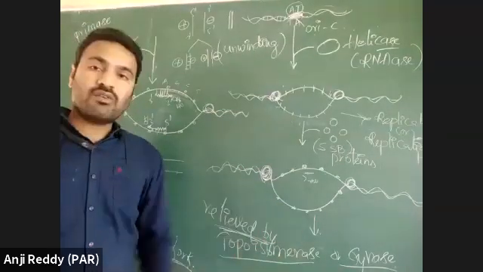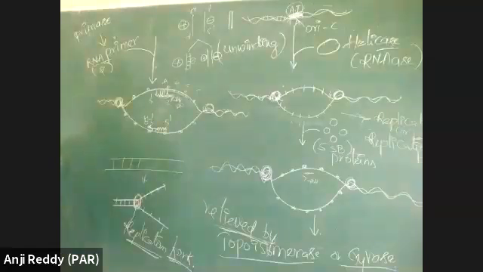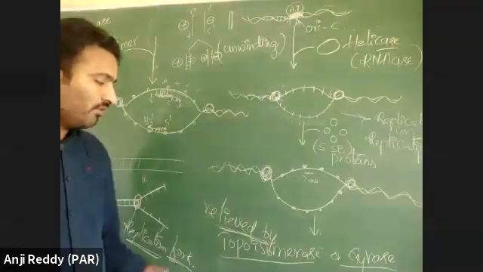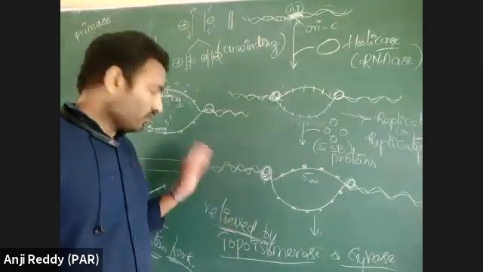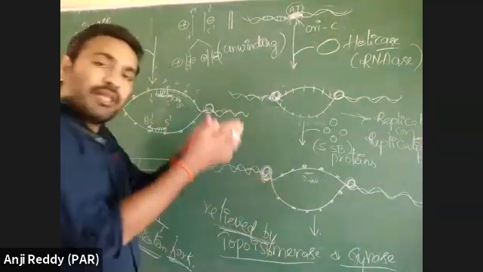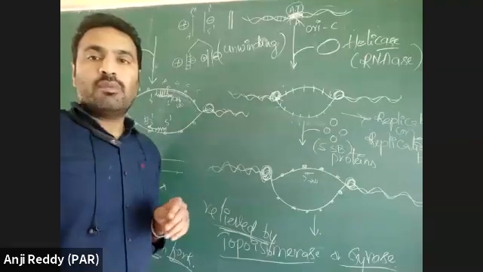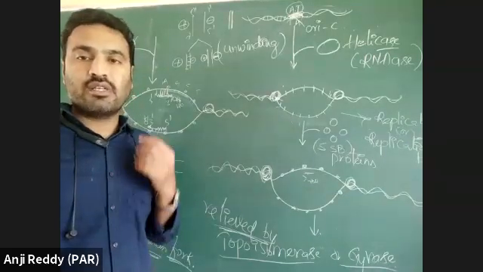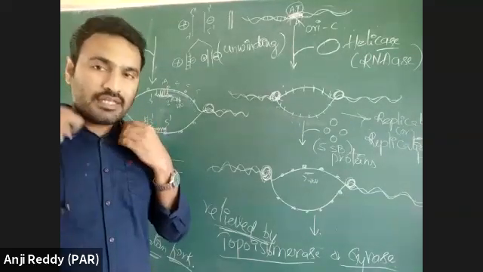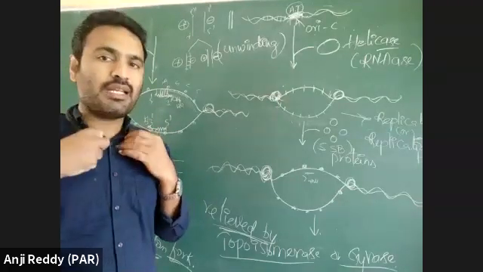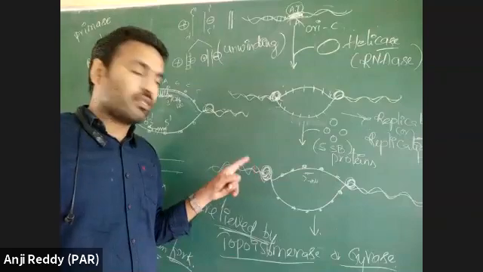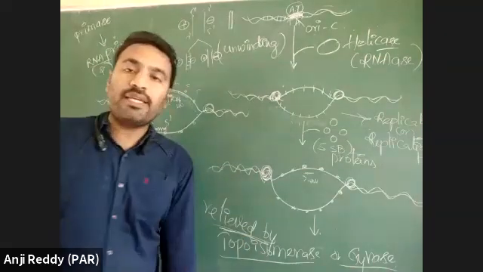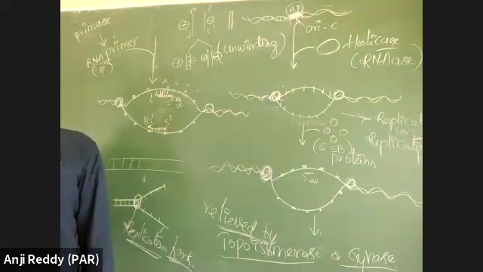So topoisomerase or gyrase enzyme will relieve the strain present at the replication fork, so that helicase enzyme can easily break the double helical DNA into single strands. If any problem is there for helicase, it can be overcome by topoisomerase or gyrase.